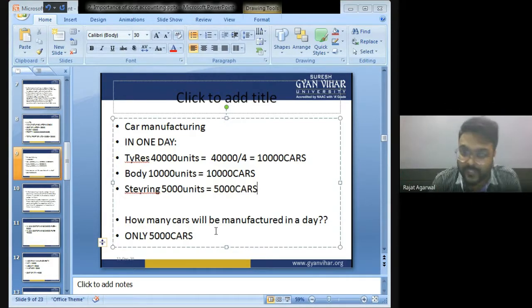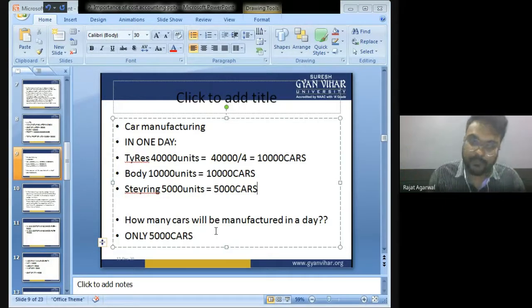Now the management will see that the tire department is capable of manufacturing tires for 10,000 cars. The body department is capable of manufacturing body for 10,000 cars, but the steering department is capable of supporting only 5,000 cars. That's why we are having a loss of productivity. We can produce 10,000 cars, but because of the steering department, we are manufacturing only 5,000 cars.